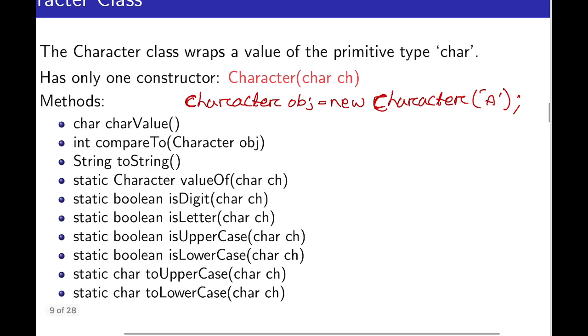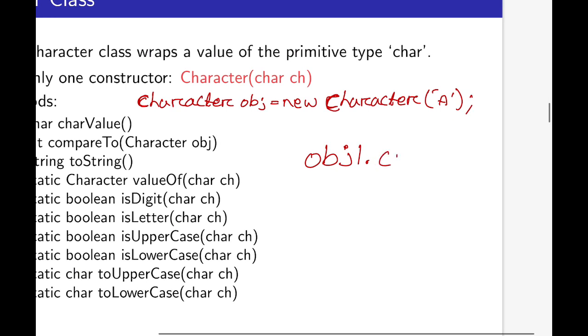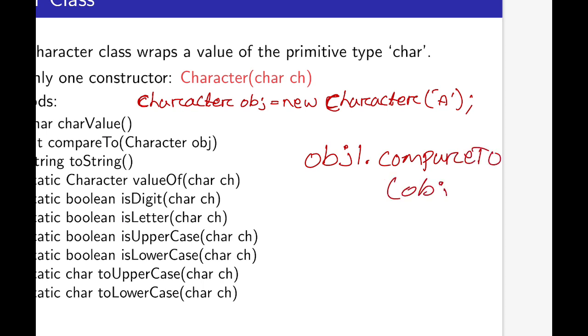Suppose you write obj1 dot compare to, and inside the bracket we write obj2.